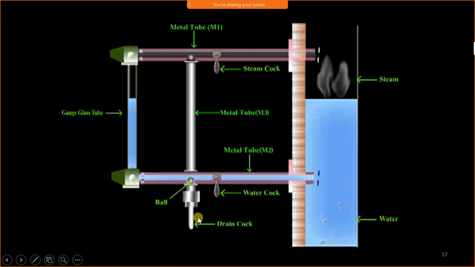One more drain tube is given here for emptying the water level indicator. To remove the water from the water level indicator, one more drain cock is given. Here the steam cock is given to allow or disallow the steam in this tube. Again the water cock is given to allow and disallow the water in this tube, and the drain cock is given for draining the water in the water level indicator.